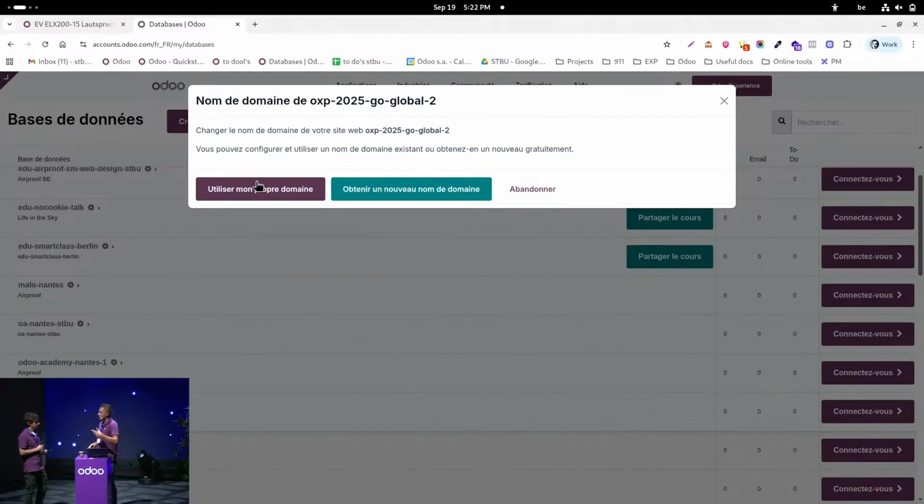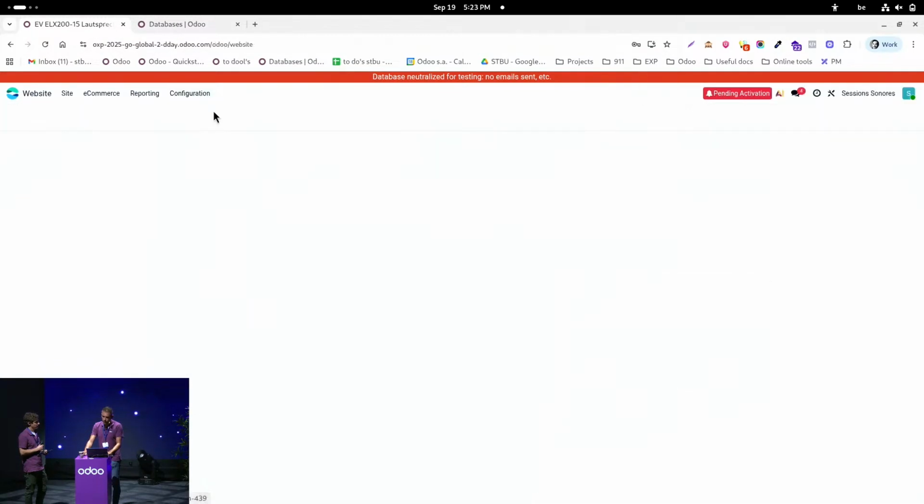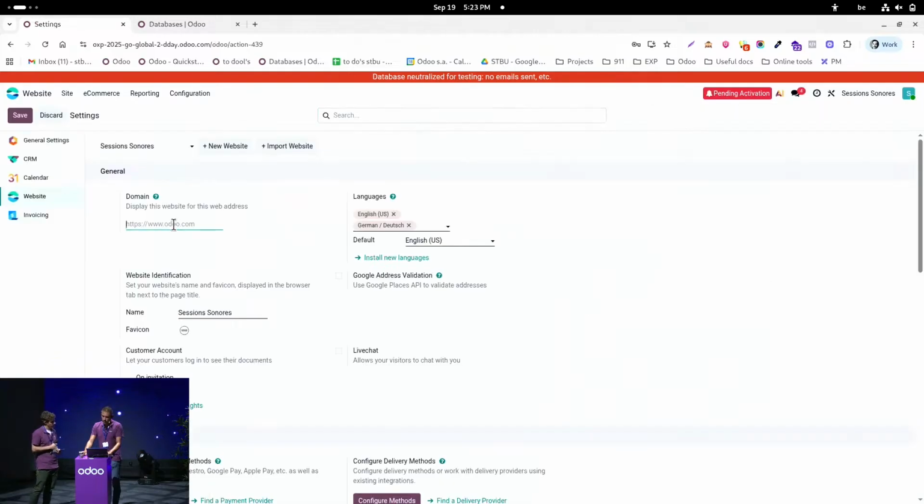We can add 3, 4, 5 more. And the idea then would be to go to our database, go to settings, and then per website, I would enter my domain. Here, I would have the list with the different websites appearing, and I just have to enter the domain, and then Odoo will match them together. Okay, thank you. That looks quite easy.